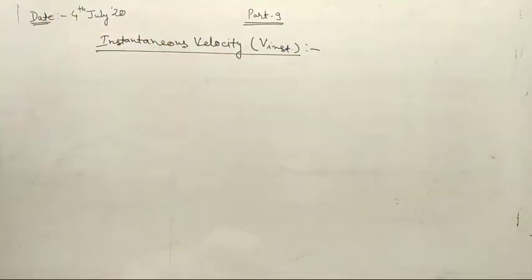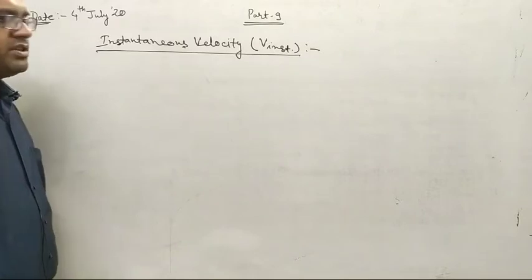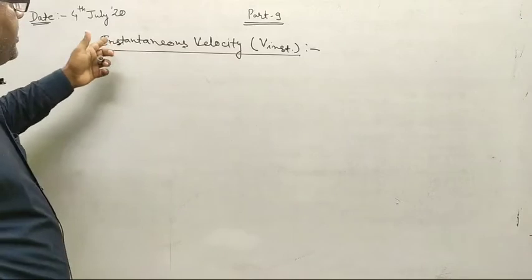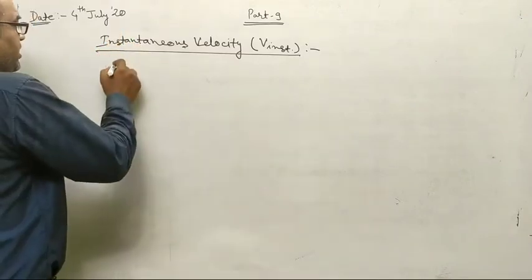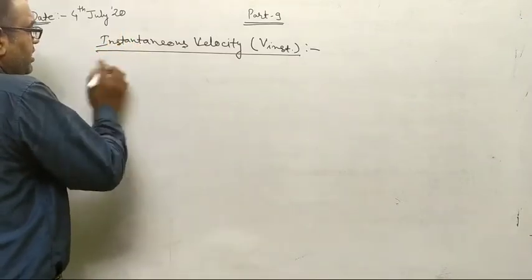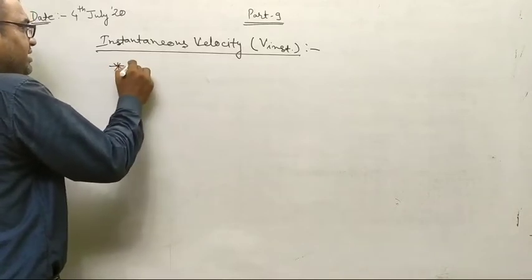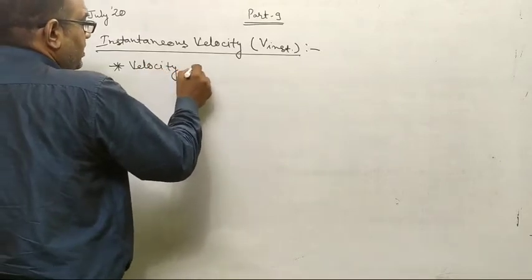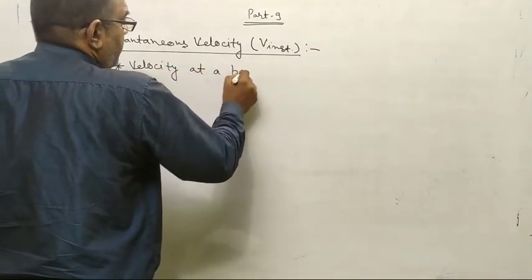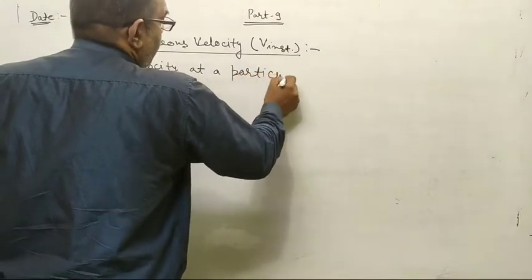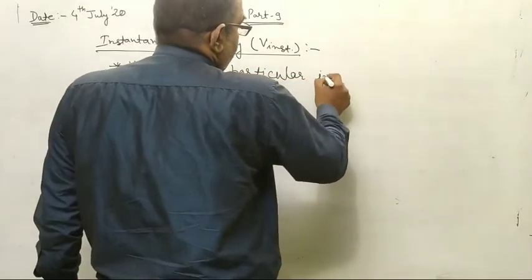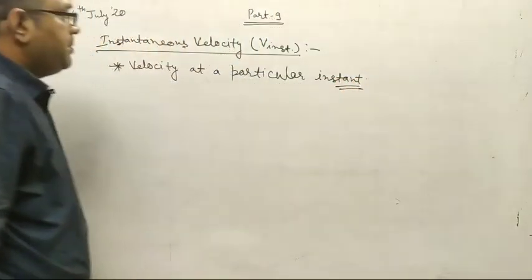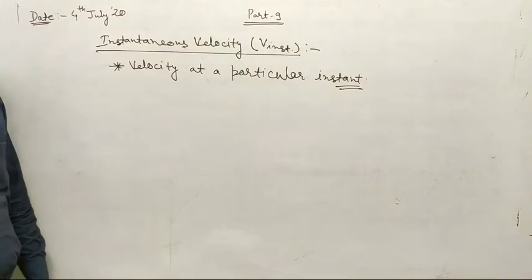As you are seeing, instantaneous velocity, as is clear from the name of the topic, you can summarize as velocity at a particular instant.